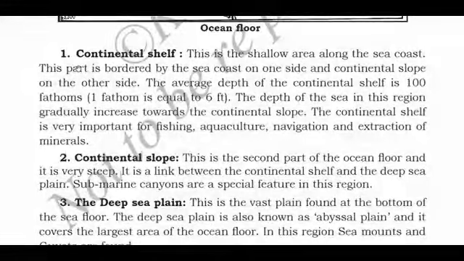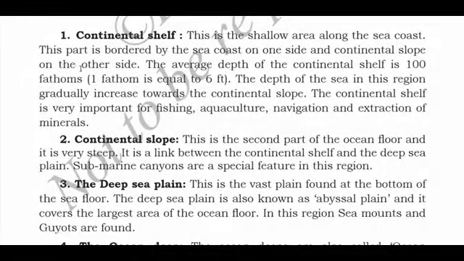Now first we'll start with continental shelf. One by one we'll discuss all the relief features. First one is your continental shelf. What is continental shelf? This is a shallow area along the sea coast. This part is bordered by the sea coast on one side and continental slope on the other side.